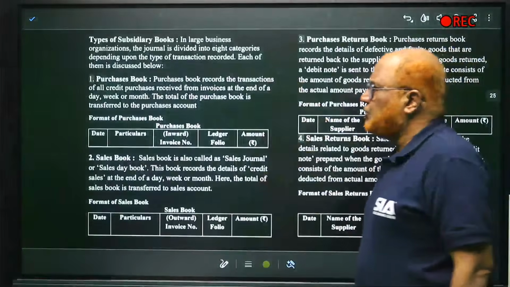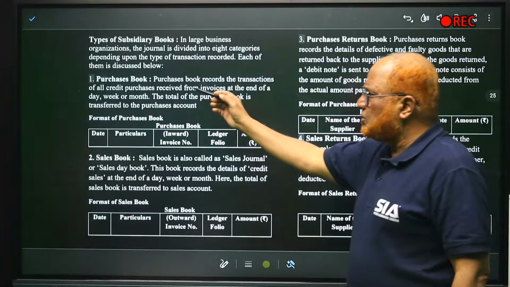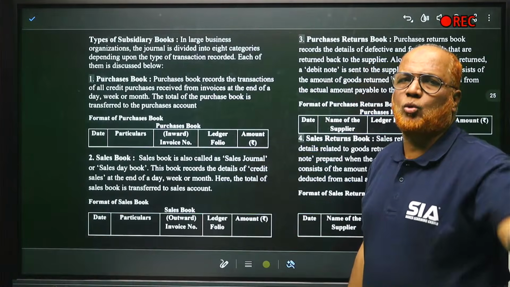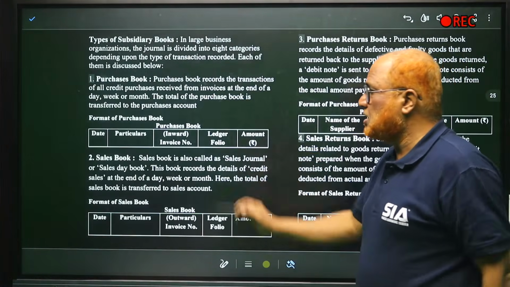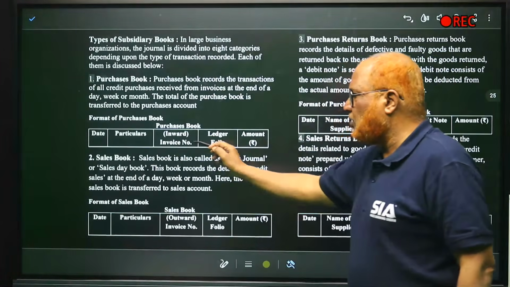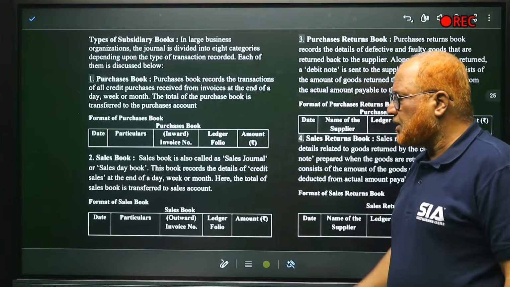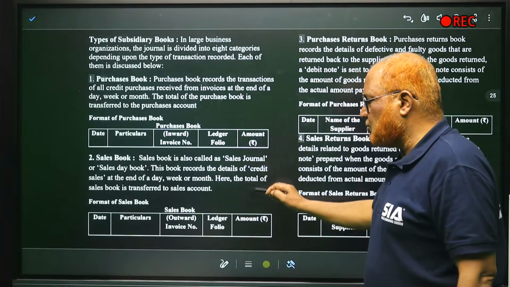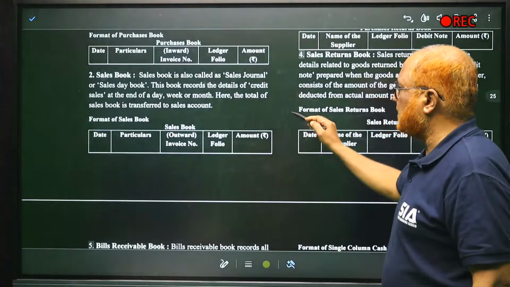Then, types of subsidiary books. Broadly, we divide the subsidiary books, starting with the purchase book. It's a book which records all credit purchases of goods, not cash purchases. The format will be date, particulars, inward invoice, ledger folio, amount. Similarly, the sales day book: all credit sales will be recorded in the sales day book, and the format is like this.